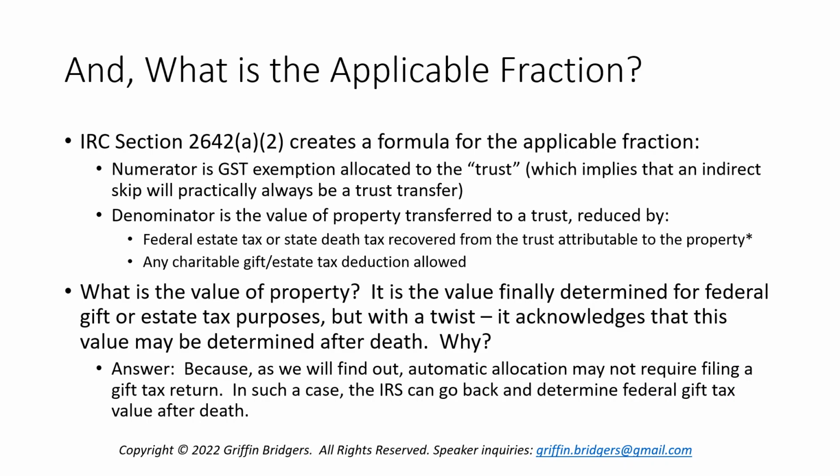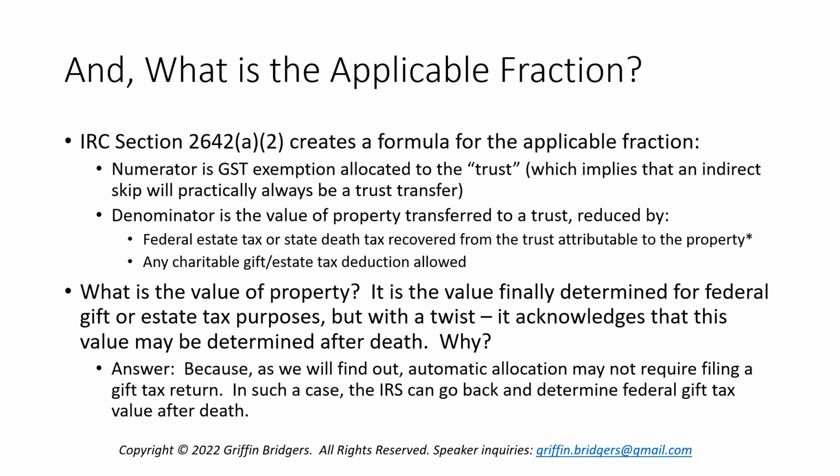So what is the applicable fraction? Because recall, the inclusion ratio is 1 minus an applicable fraction. And I know I'm layering in a bunch of terms for you here, but bear with me. This is the last one we really have to worry about today. Code Section 2642A2 creates a formula for the applicable fraction, which I'm going to kind of paraphrase here. One, with any fraction, you have a numerator, the top number, and a denominator, the bottom number. The numerator is going to be the GST exemption allocated to the trust.